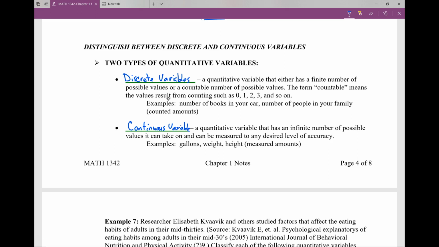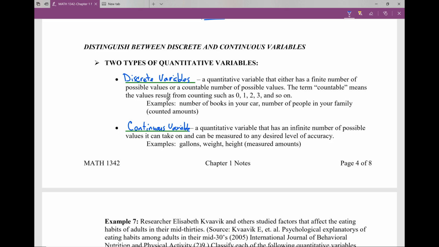Think about packages of notebook paper that you purchase. You can only purchase a full package. You can't purchase half of a package of notebook paper or half of a pencil. Items of this nature where we have a set value that it can be this number or it can be this number. It can't be anything in between. Those are the discrete variables. Okay?